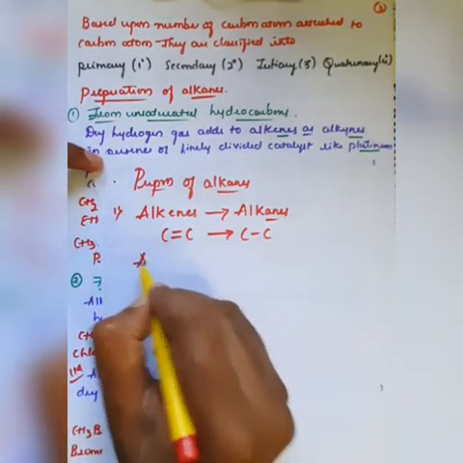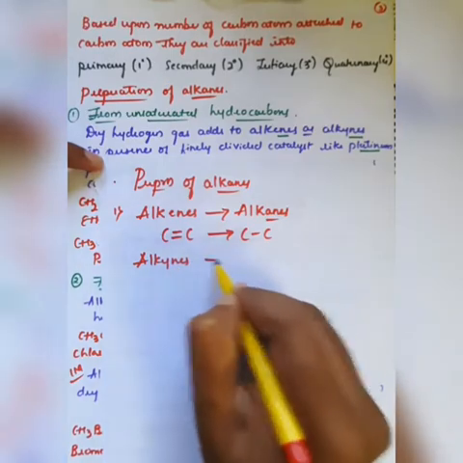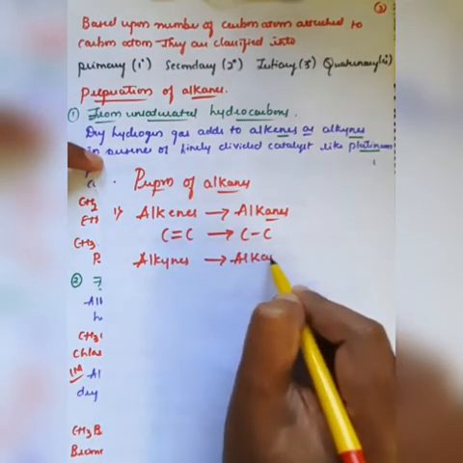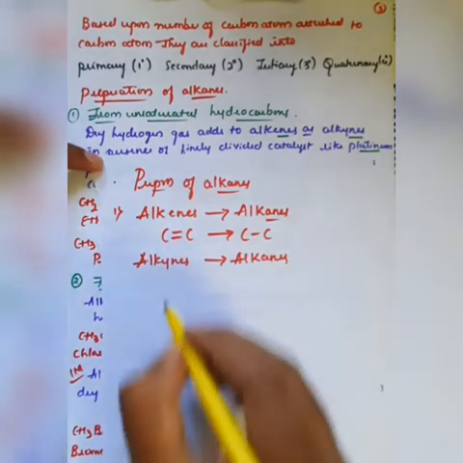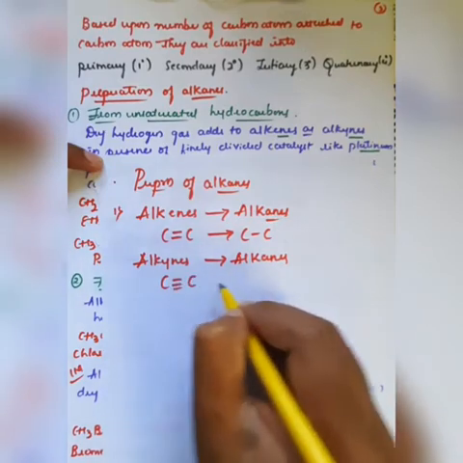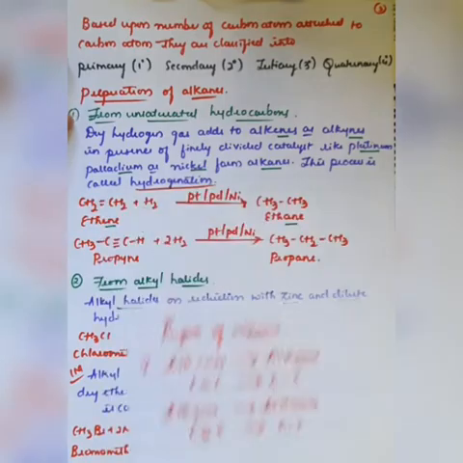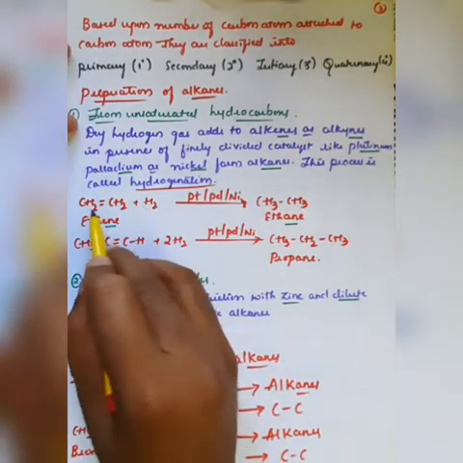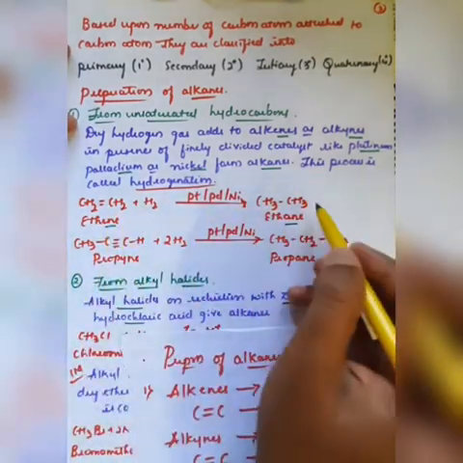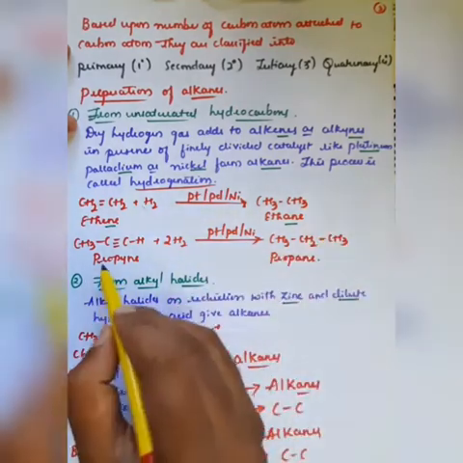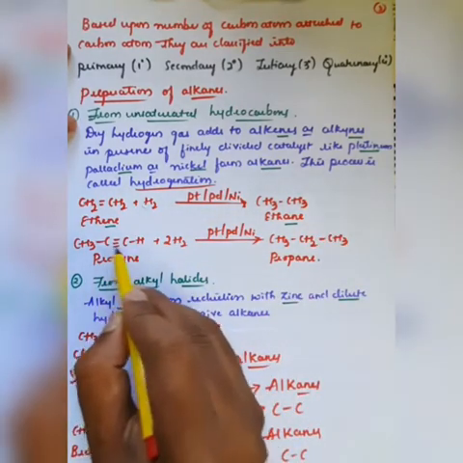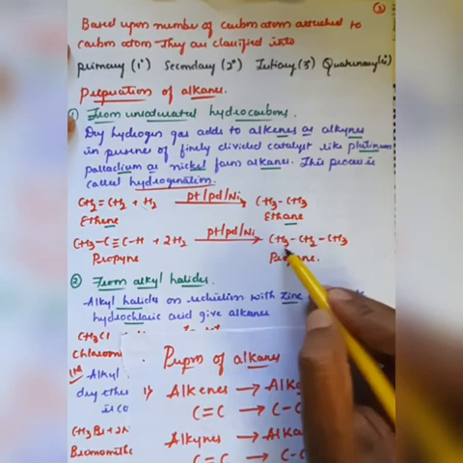The second one is alkynes can be converted into alkanes, which means a carbon-carbon triple bonded compound can be converted into a carbon-carbon single bond. This is the first reaction that we have seen. Here if you observe, a carbon-carbon double bonded molecule is converted into a carbon-carbon single bonded molecule. In the second example, the carbon-carbon triple bonded molecule is converted into a carbon-carbon single bond.